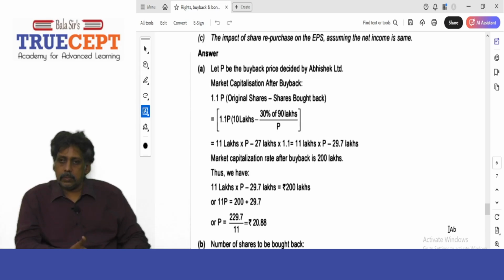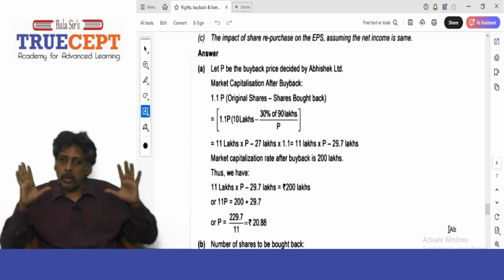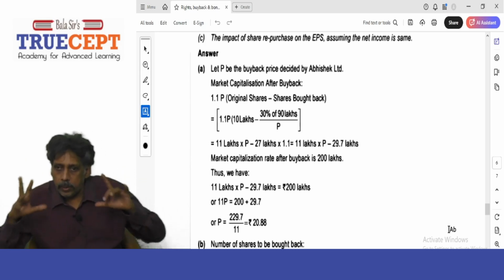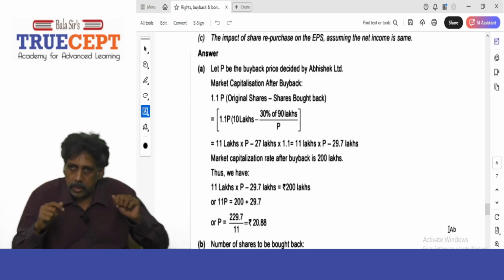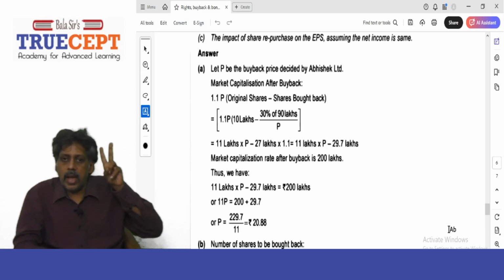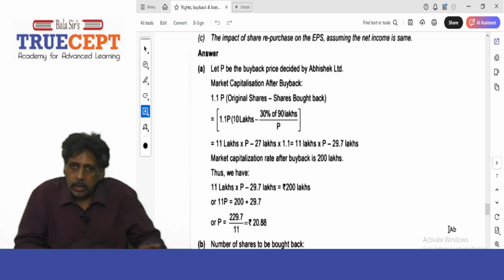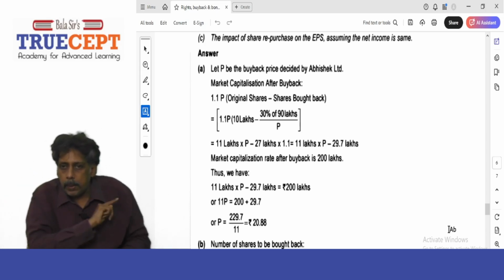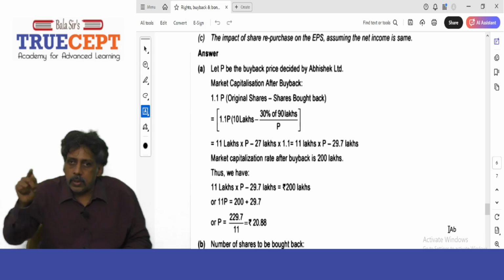The market capitalization after buyback will be 1.1 P into original shares minus shares bought back. Now, how do you find the shares bought back? You want to spend 27 lakh rupees to buy your own shares in the market, and the price of one share is the buyback price P. So 27 lakh divided by P is the number of shares you can buy.